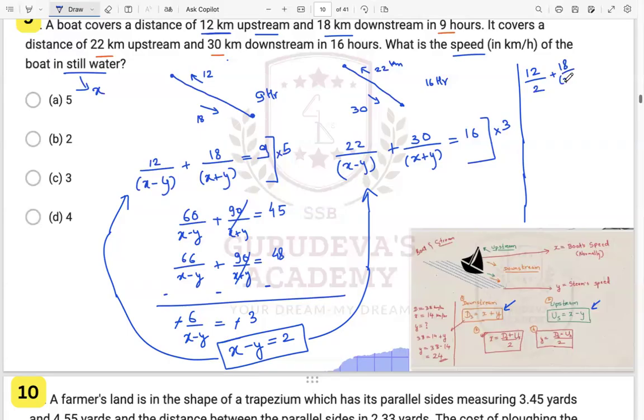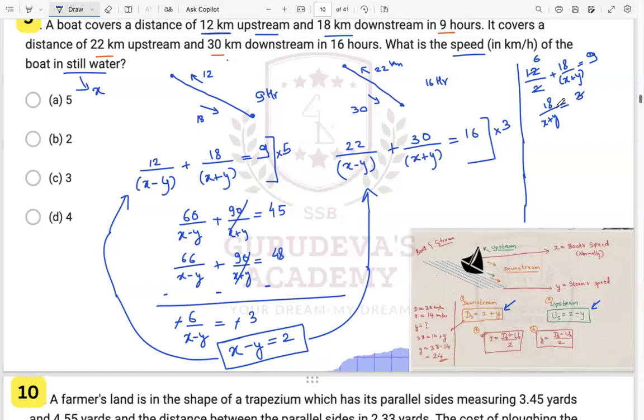We will now find the value of x plus y, right? It is equal to 9 over here. So 12 by 2 will be 6, and 6 plus 6 will go over here. It will become 18 by x plus y is equal to 3, right?